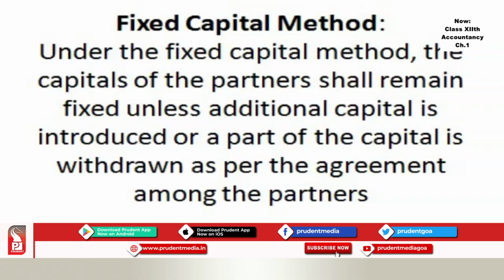The partners capital accounts will always show a credit balance which shall remain the same, fixed year after year, unless there is an addition or withdrawal to capital. The partner's current account, on the other hand, may show a debit or credit balance, because we make all additions, deletions, all adjustments to the current account. Thus, under this method, two accounts are maintained. One is capital account and one is current account.